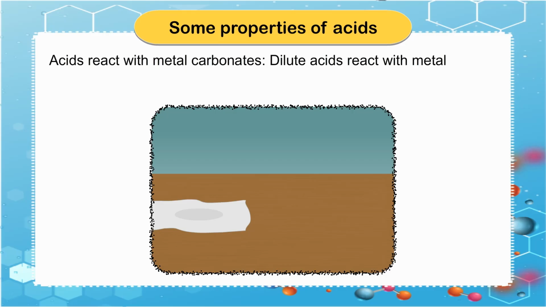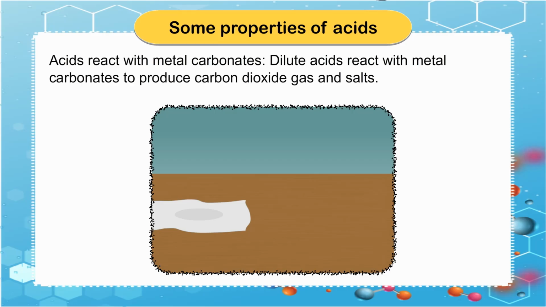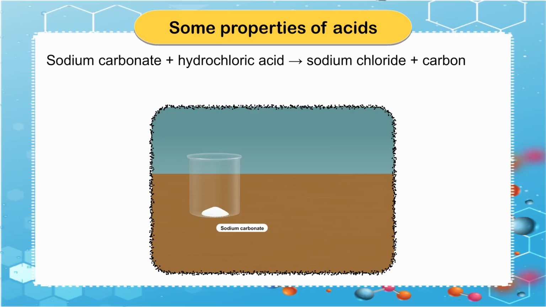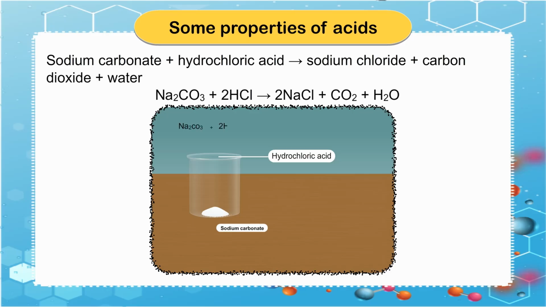Dilute acids react with metal carbonates to produce carbon dioxide gas and salts. For example, sodium carbonate plus hydrochloric acid gives us sodium chloride plus carbon dioxide plus water. Na2CO3 + 2HCl gives us 2NaCl + CO2 + H2O.